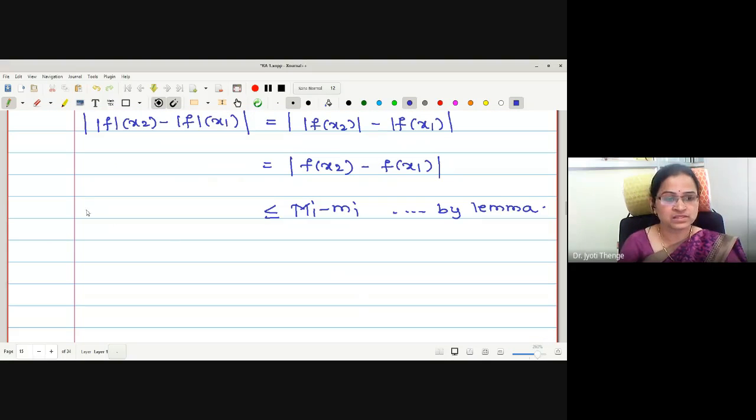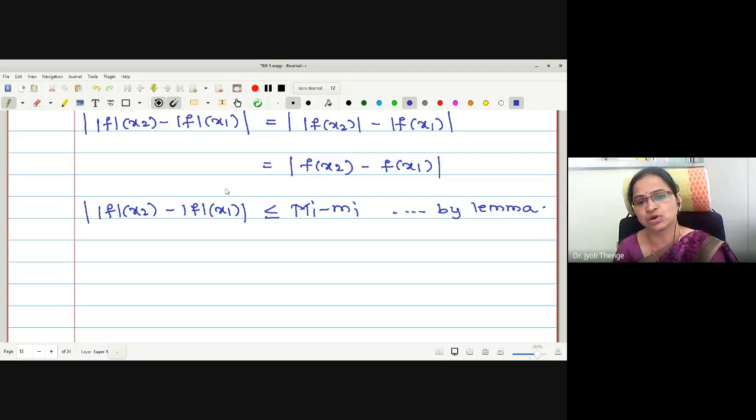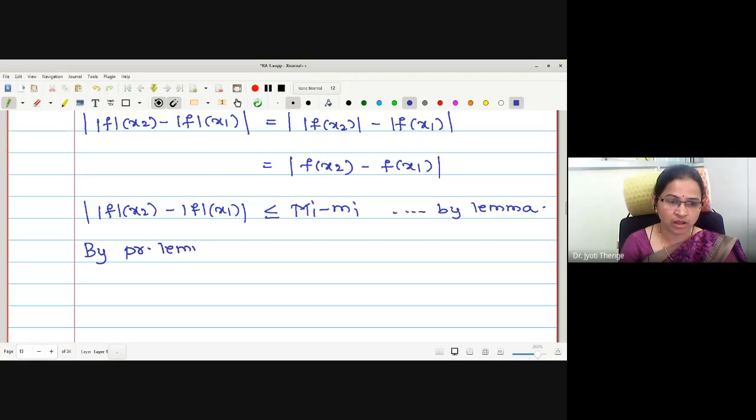Look at this statement we have obtained. Mod f operated on x2 minus mod f operated on x1 is less than or equal to capital Mi minus small mi. But again, let me use the lemma for the left hand side. Again by the previous lemma, what about the supremum of this kind of set?